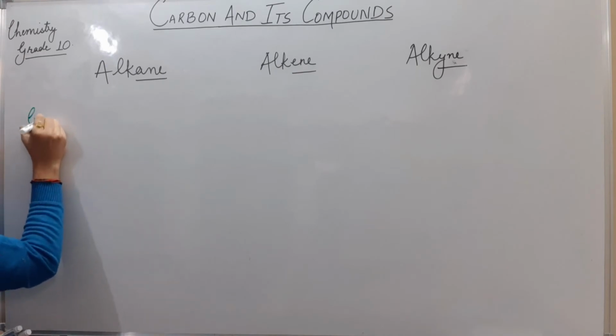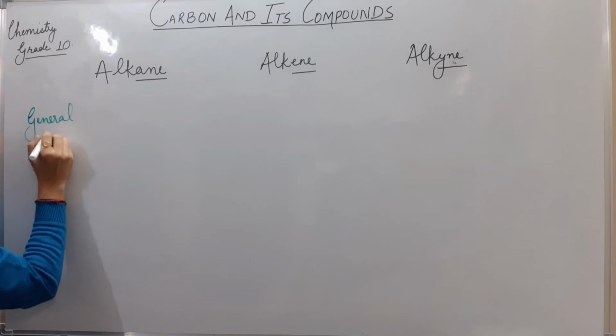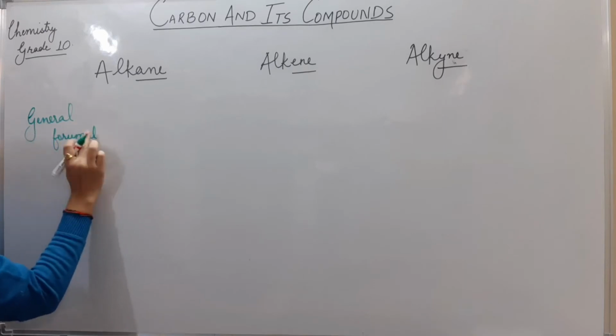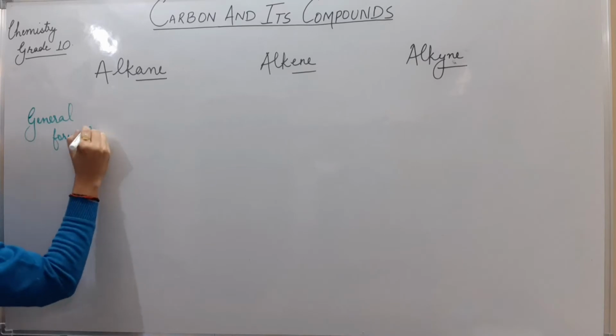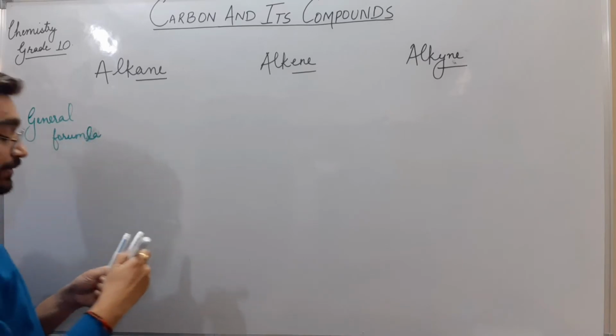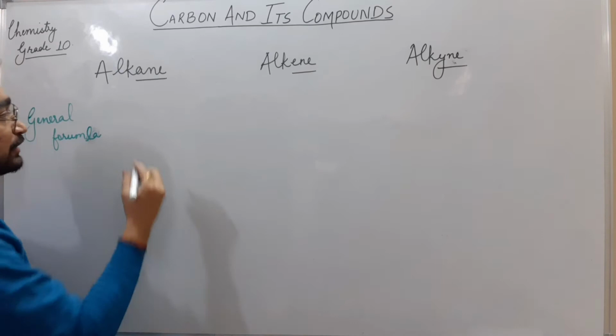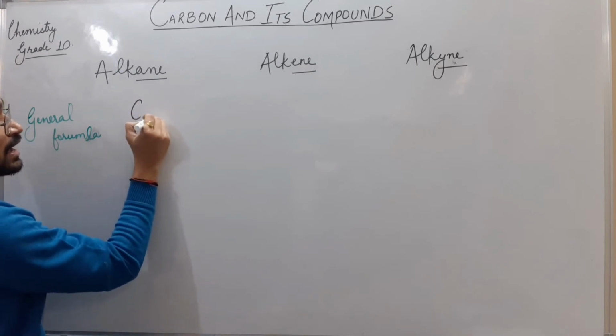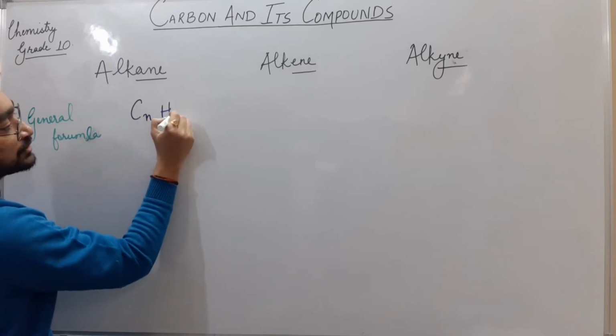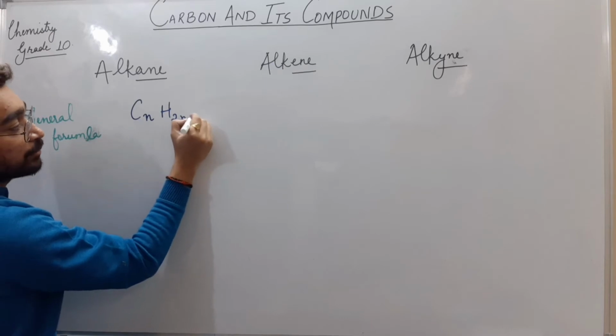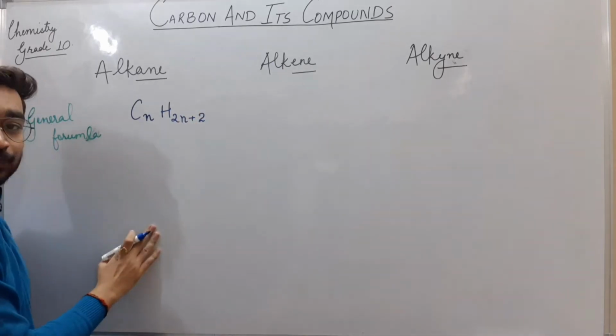If I'm talking about the general formula, let me write here. The general formula for each of them: for alkane it will be CnH2n+2.